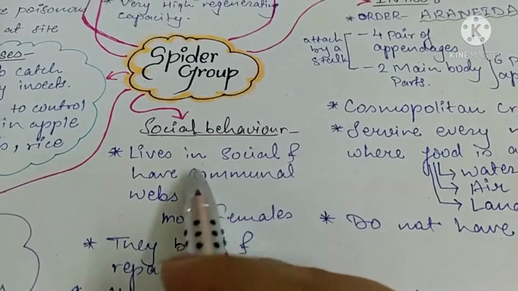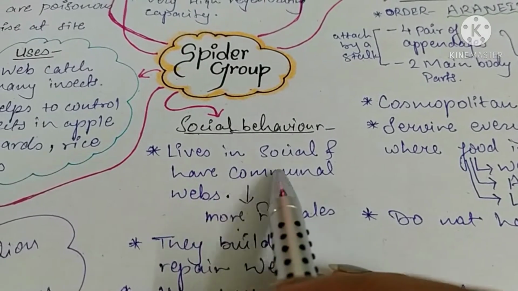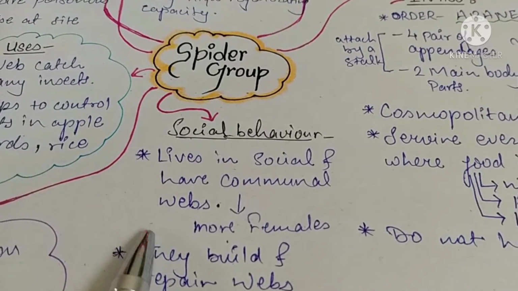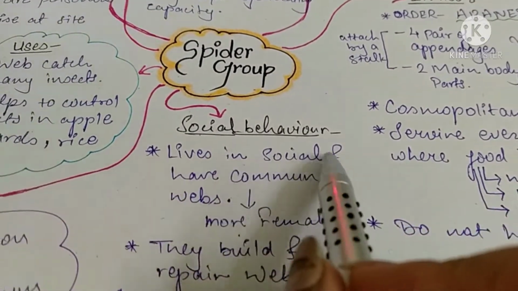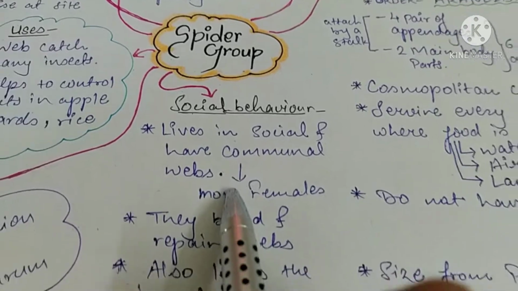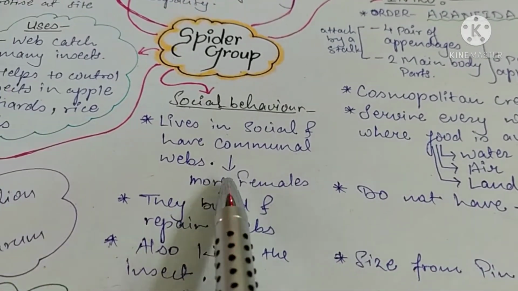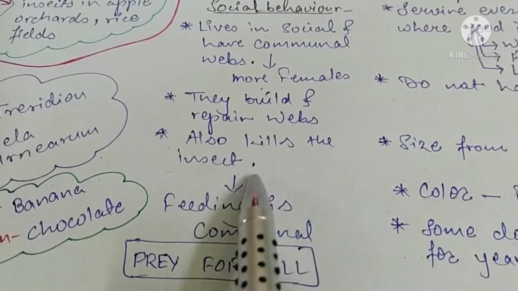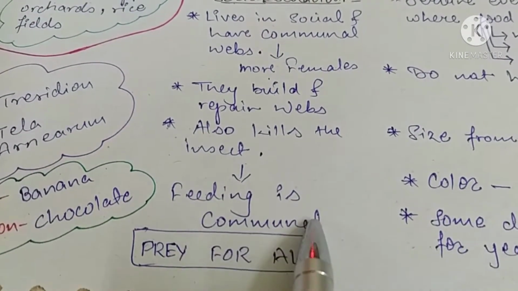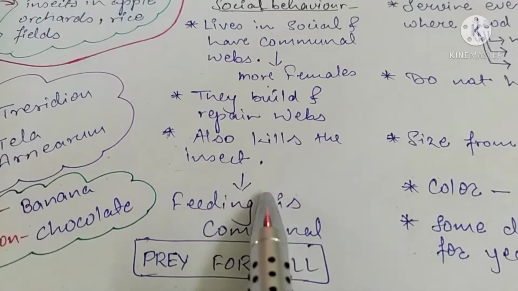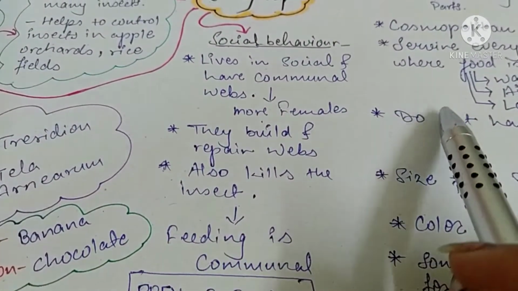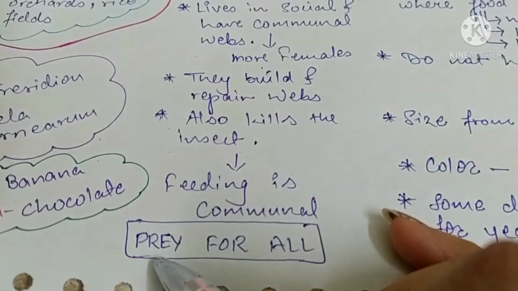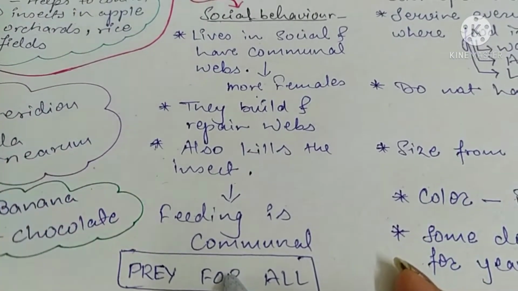Let's see the social behavior of spiders. They are very communal, meaning they live in a community or form their own society. They live in social and communal webs. There are more females present in their webs, which helps to build and repair the webs. Also they kill the insects and feed, and the feeding is communal. Feeding is communal means if there is one prey, they distribute that prey among their community, and that is why it is called prey for all.